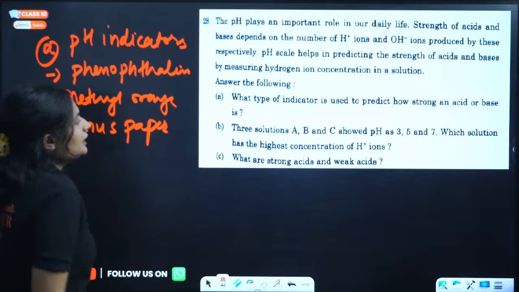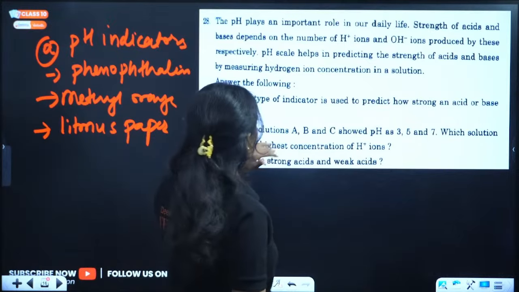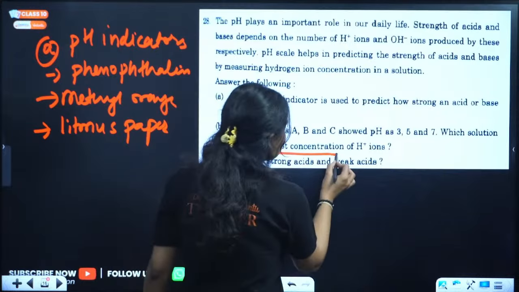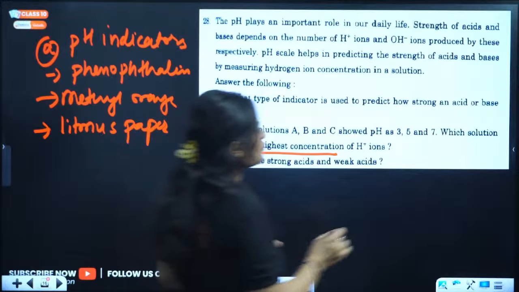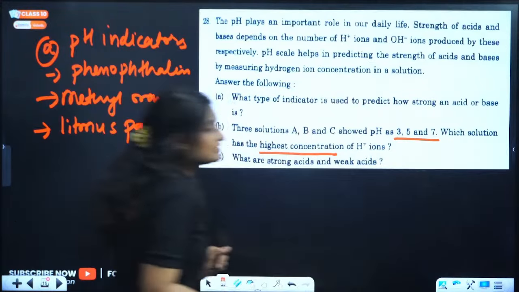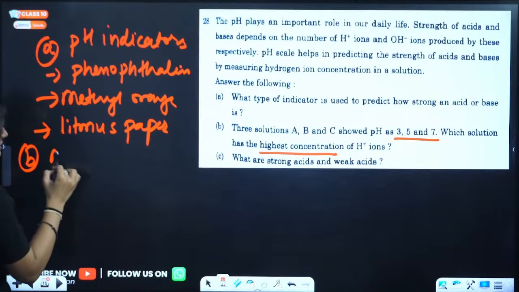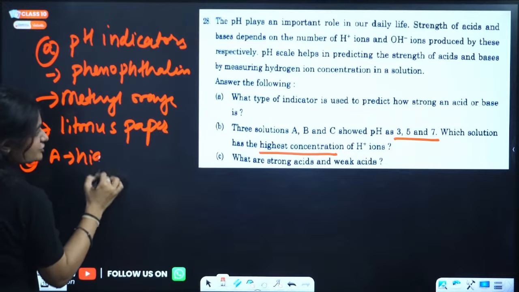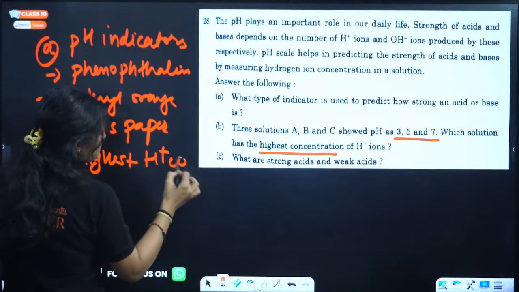Okay, now 3 solutions are given whose pH is this. Which solution has the highest H positive concentration? The solution which is the most acidic, right? Most acidic has the highest H positive concentration. So 3, 5, 7, which is most acidic? A. So the correct answer is A, it will have the highest H positive concentration.